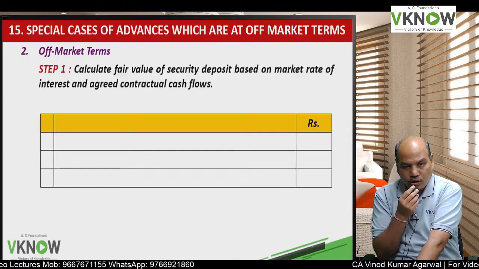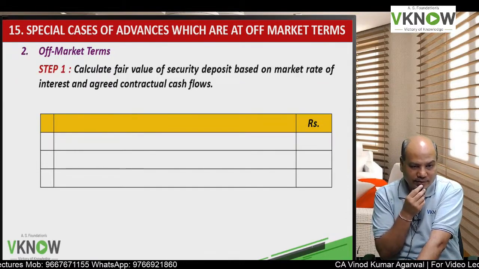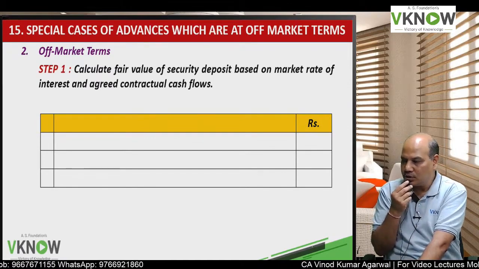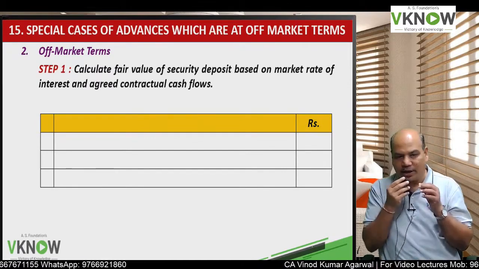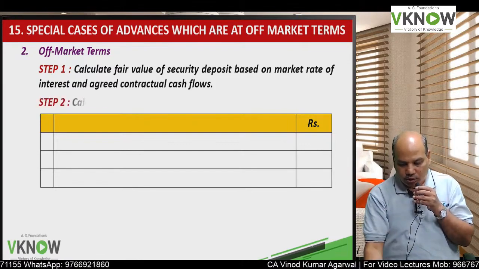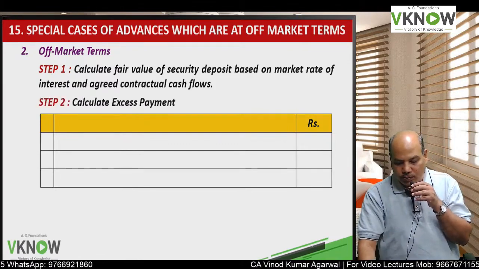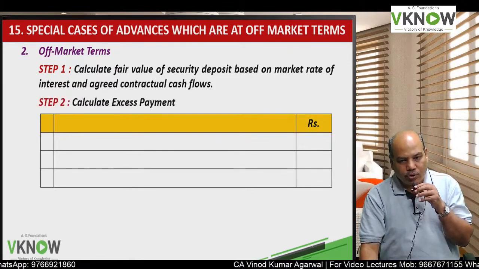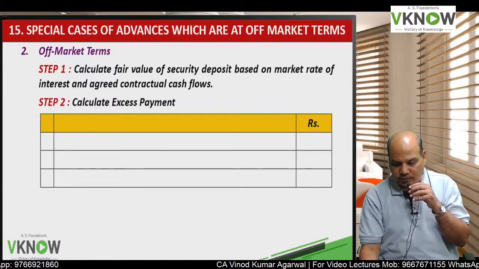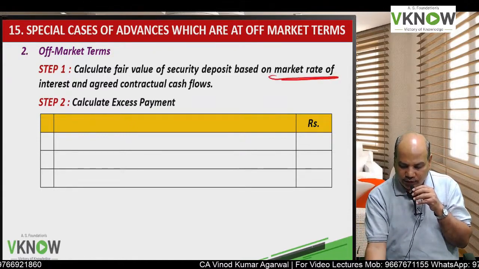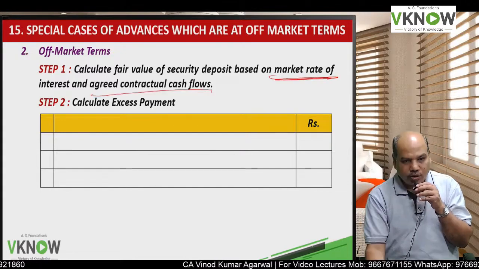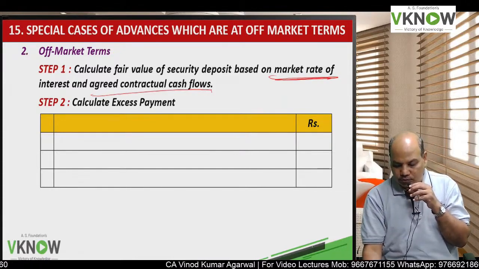But the institute will not give you on-market terms. They have to extract money from you, so they will give you a question with off-market terms, which means first you will have to compute the fair value of the security deposit using the market rate of interest and agreed contractual cash flow.